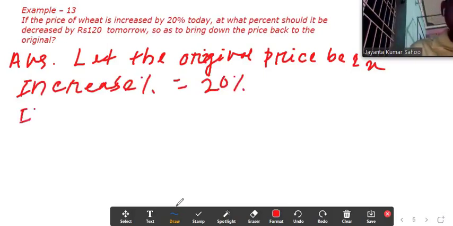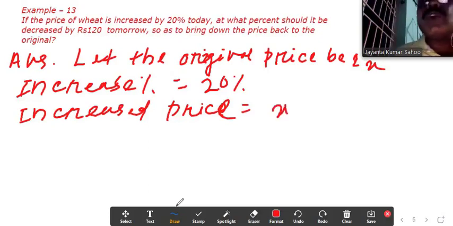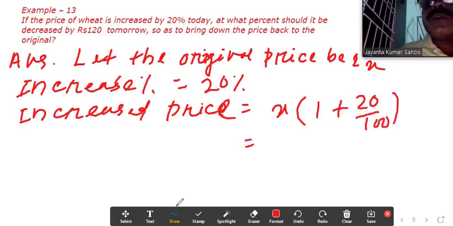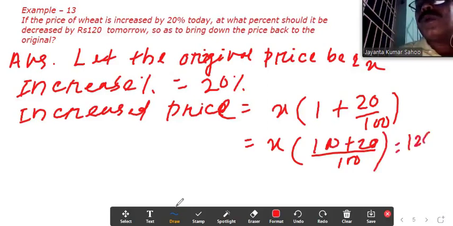We can find the increased price using the formula I told you in the previous exercise: X into 1 plus 20 by 100, equal to X into LCM 100 plus 20, equal to 120x by 100.